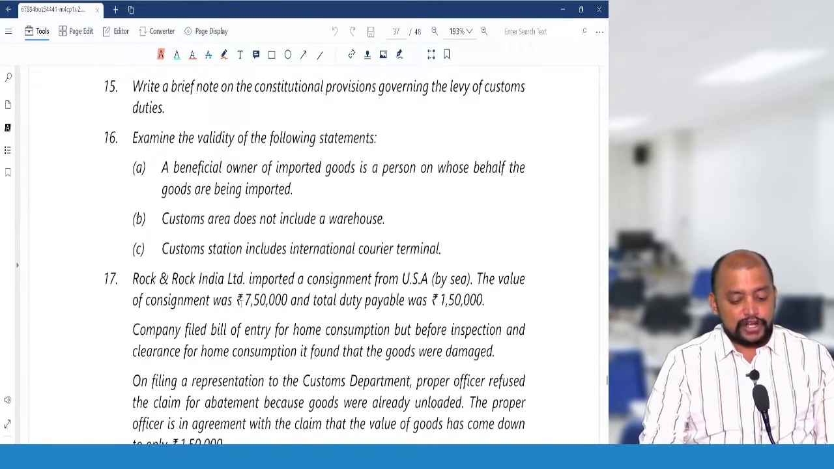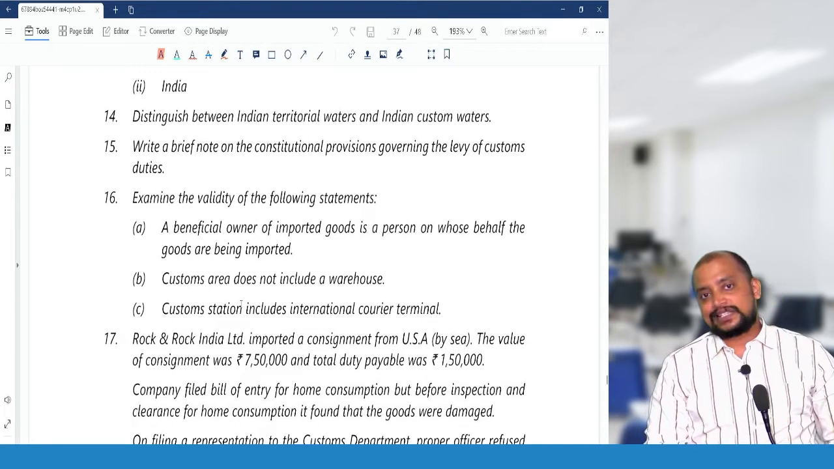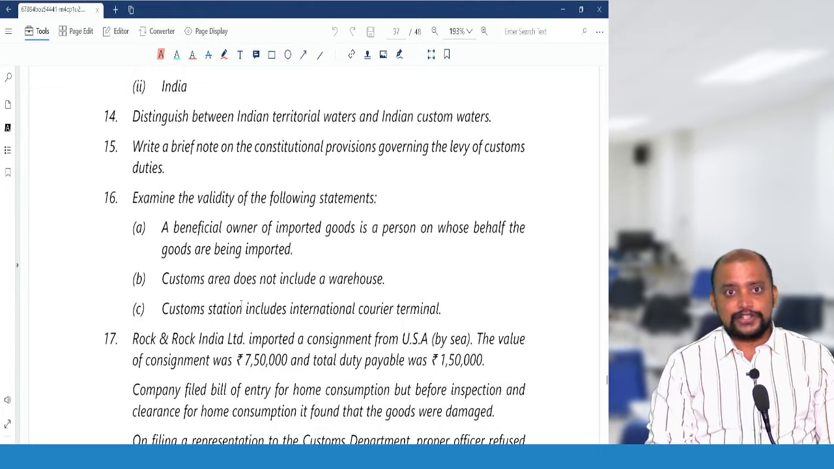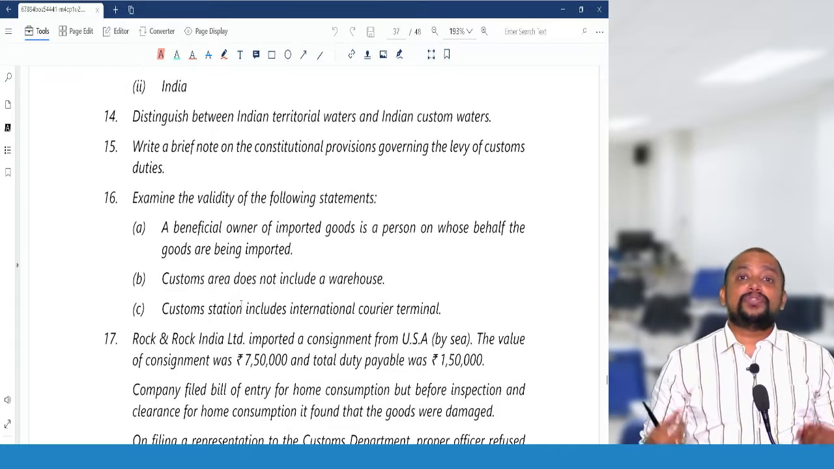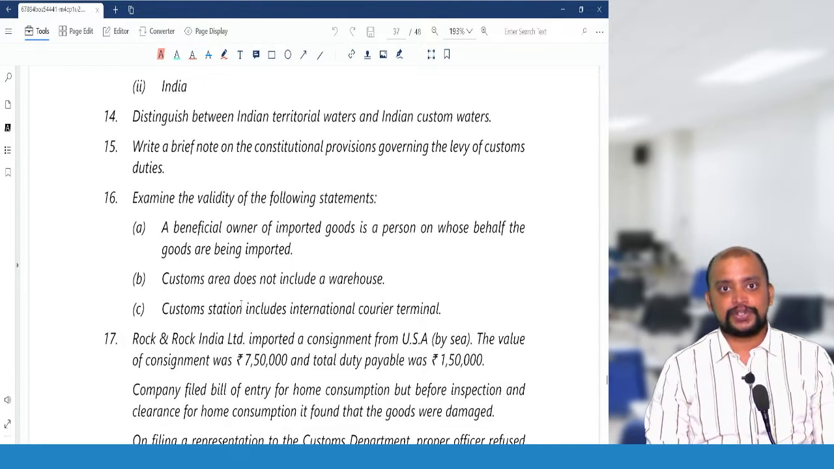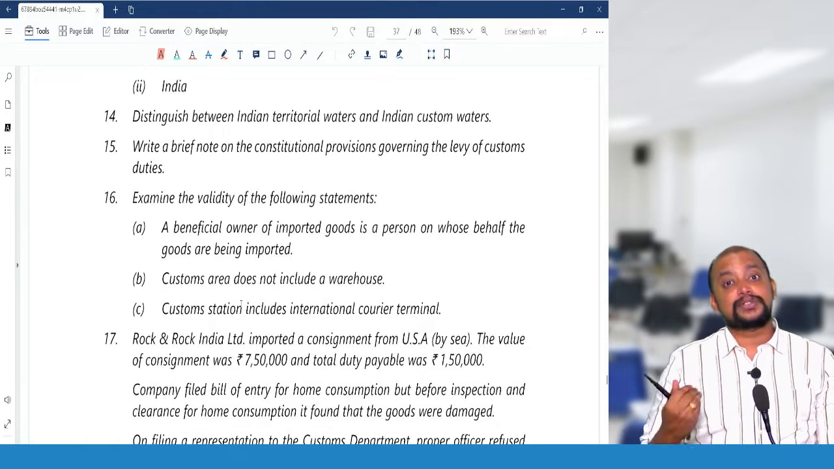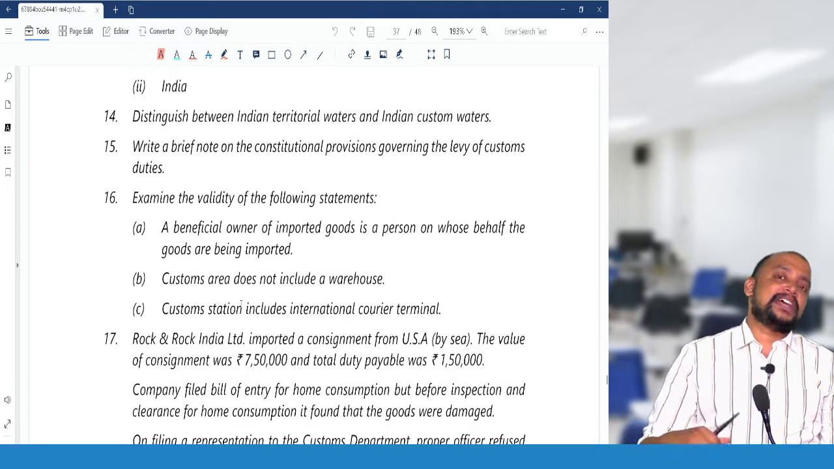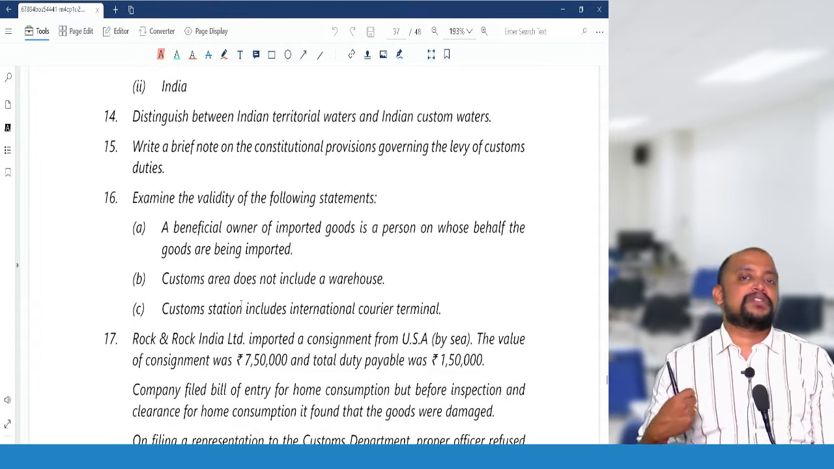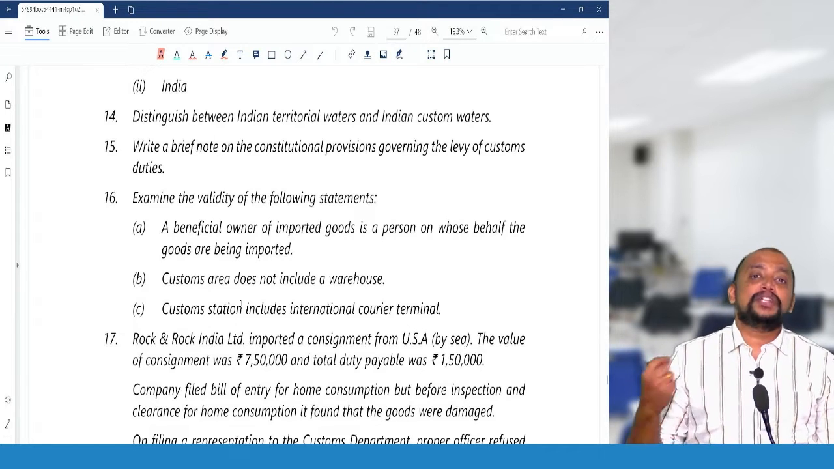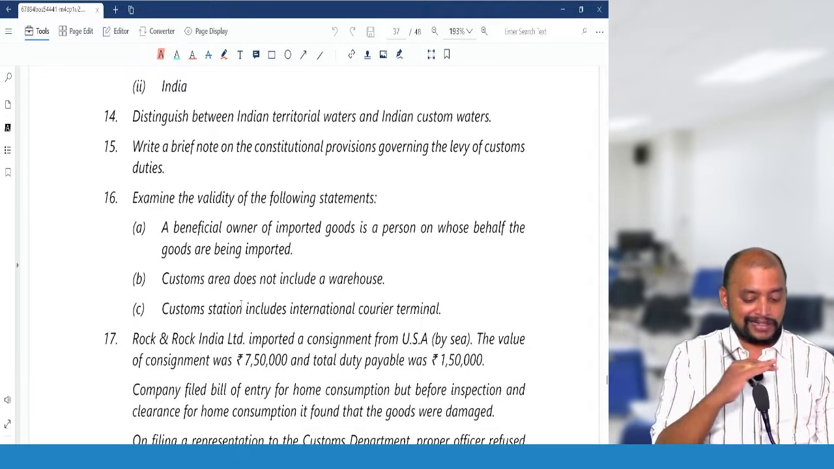Write a brief note on the constitutional provisions governing the levy of customs duties. Article 246 of the Constitution empowers the government to make law. Accordingly, we have 3 lists under the 7th Schedule to the Constitution. List 1, the Union list, where the central government has power to make law. List 2, the State list, where the state government has power to make law. List 3, the Concurrent list, where both the central government and state government have power to make law. Under the Union list, the central government has enacted the Customs Act 1962, like that we need to write.